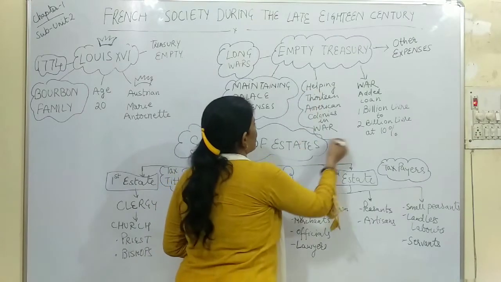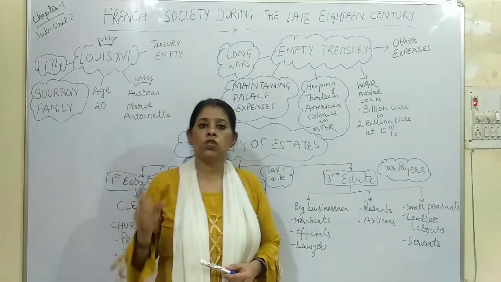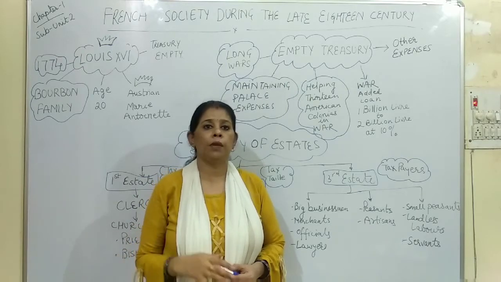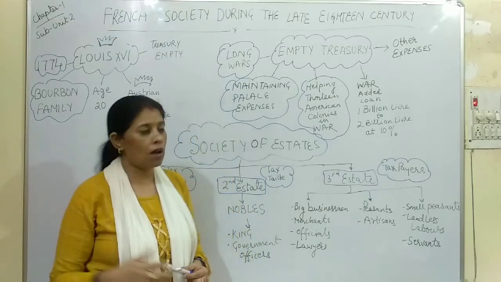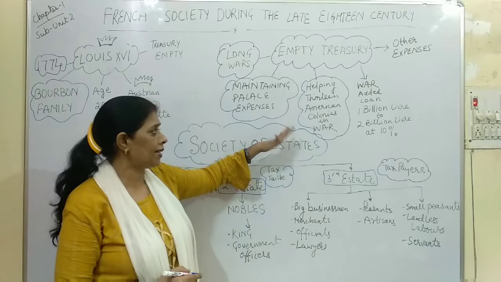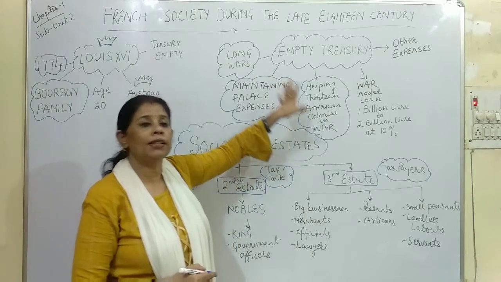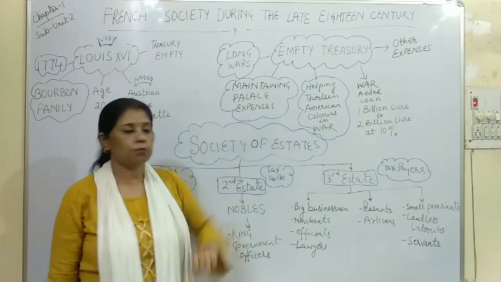Then the third point is that America was fighting a war of independence with Britain, and Britain was a common enemy of France and America. So France helped the American colonies in the independence war. So in helping that also, again they had to engage in war. So again money was spent.